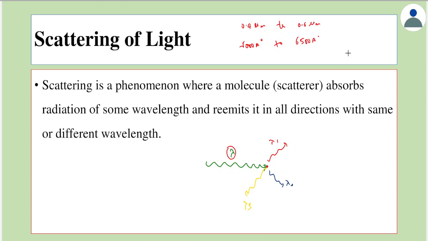Generally, particles like particulate matter in the atmosphere, or soot or dust, are of this order, hence it is visible in nature.